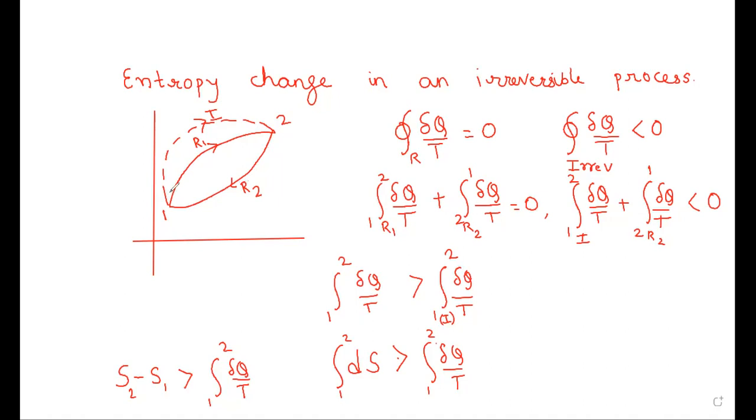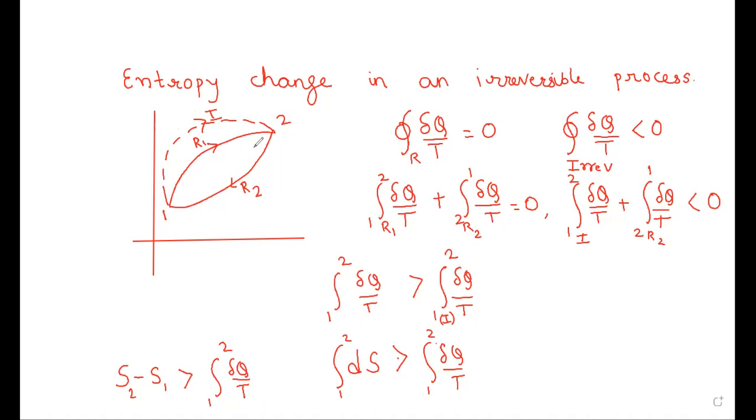In the irreversible cycle, one process line I have shown as a dotted line, which means that process is irreversible. The other process line I have shown by a solid line, which means it is a reversible path. So in the irreversible cycle which we considered, one process is irreversible and the other process is reversible. Now we apply the Clausius inequality to this.